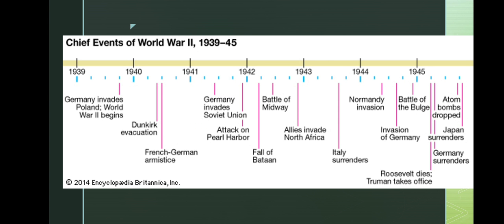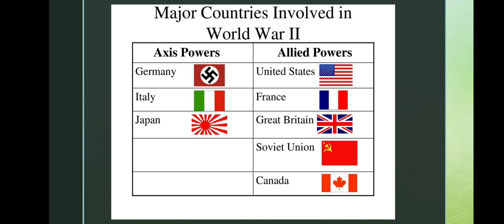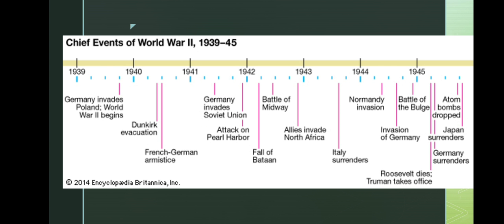So here we can see the timeline of World War II. But before that, we also need to know what the Axis powers and the Allied powers were. The major countries involved in World War II were the Axis powers and the Allied powers. The Axis powers were Germany, Italy and Japan, while the Allied powers were the United States, France, Great Britain, the Soviet Union and Canada.